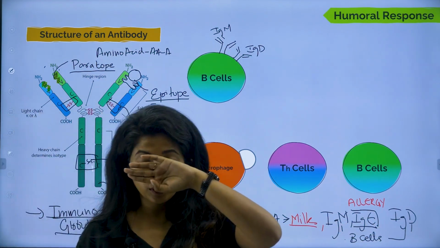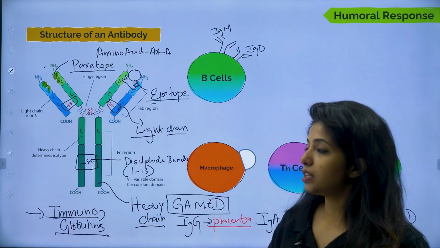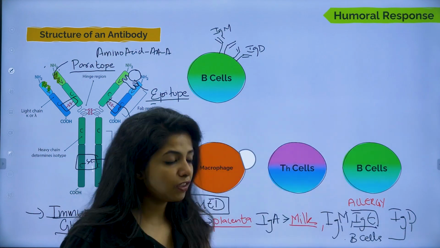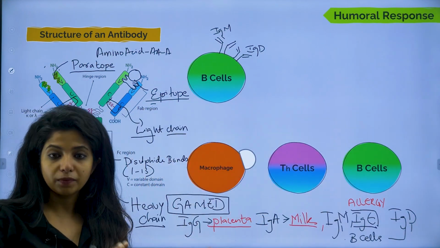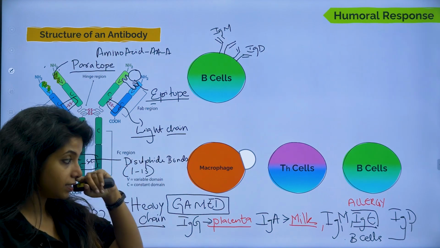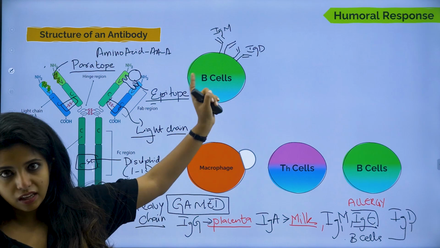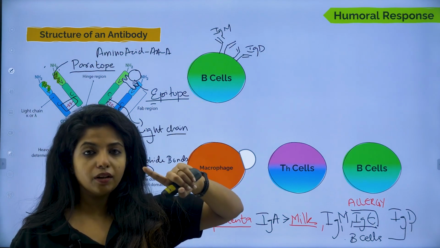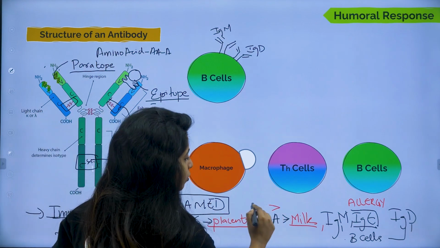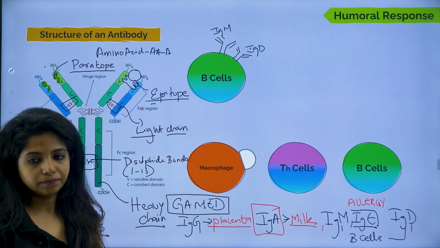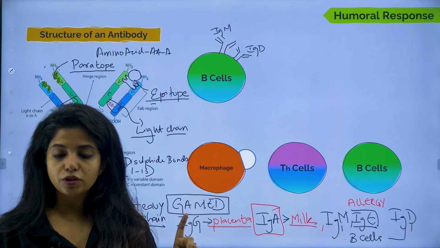Antibodies come as a part of humoral response, because B cells are the ones that release plasma cells, and these plasma cells are going to release antibodies. We have 5 of them, GAMED. The first one is G. G is passed on from the placenta itself, IgA from the milk, IgM and IgD on the B cells, they are present, and also they are found in the secretory mode, that is in the blood, but it is comparatively lesser. The most common thing that you will find in fluids will be IgA. Now IgE is responsible for causing allergic responses.